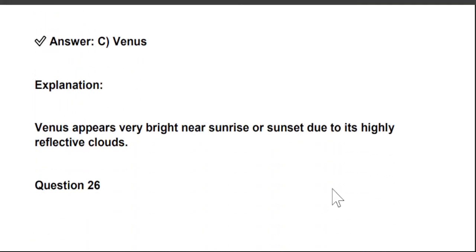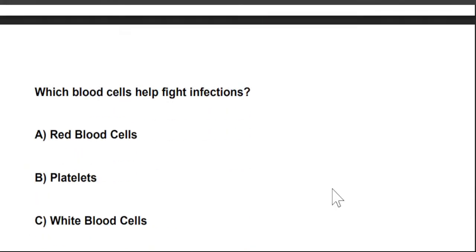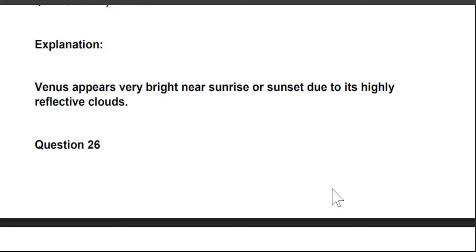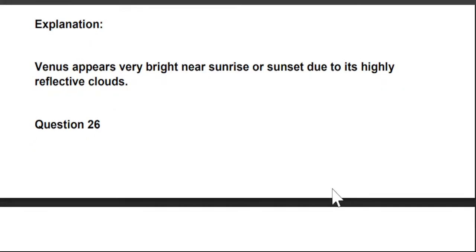Venus appears very bright near sunrise and sunset due to its highly reflective clouds. Venus has highly reflective clouds, that's why it's known as the morning star or the evening star.